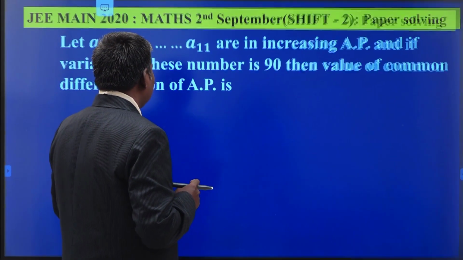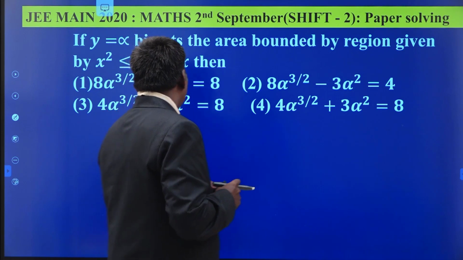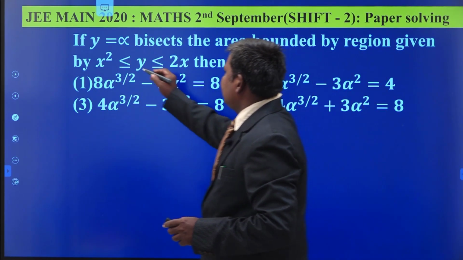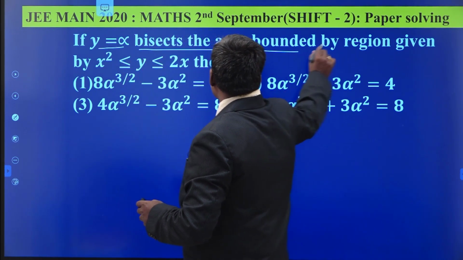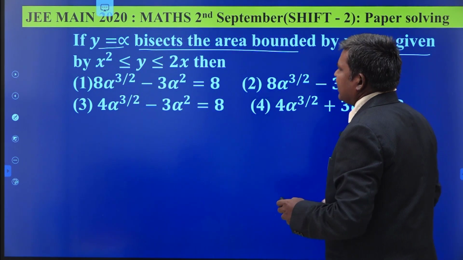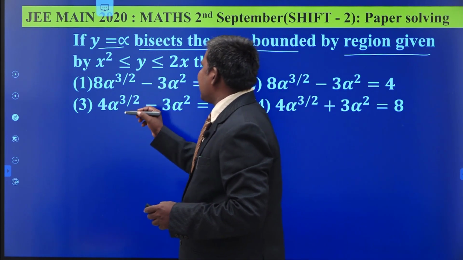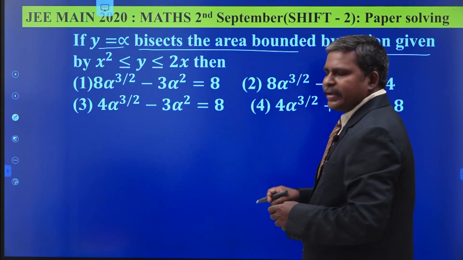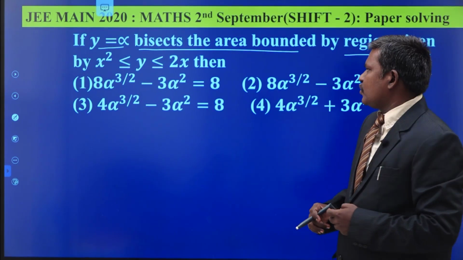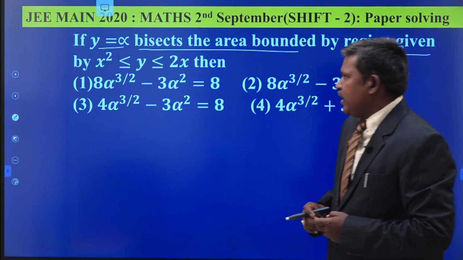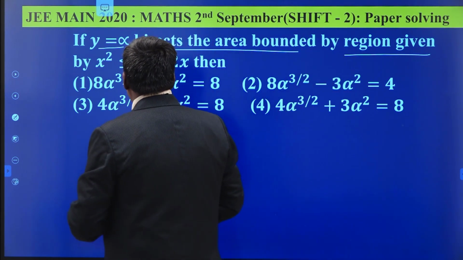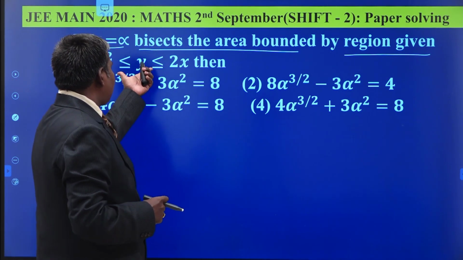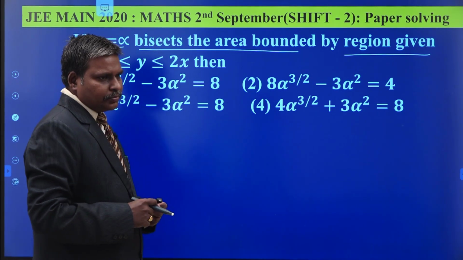Next, y is equal to alpha is the line which bisects the area bounded by the given region x square less than or equal to y less than or equal to 2x. Then which of the following is correct? This is a question related to areas. Y equal to alpha is a line parallel to the x axis which bisects the area bounded by this region.